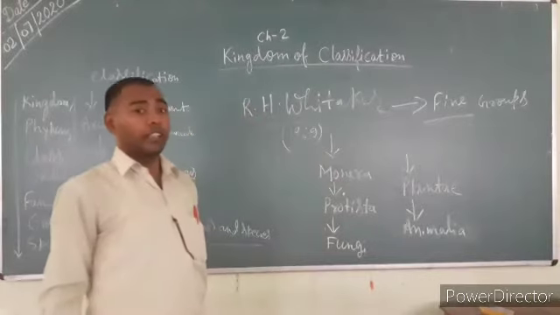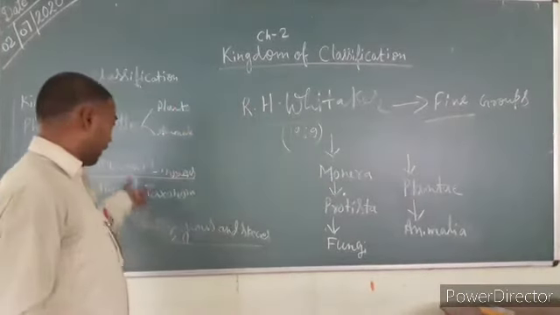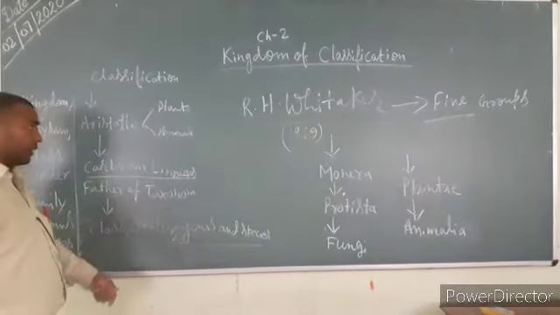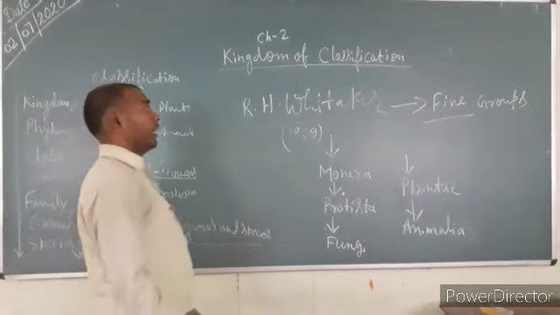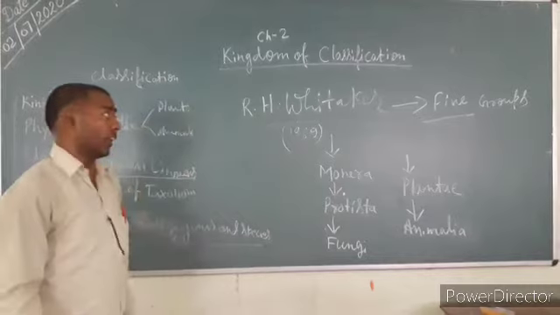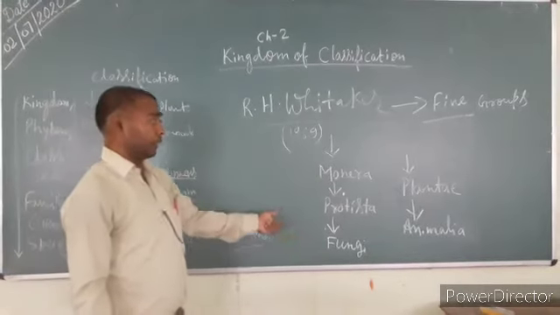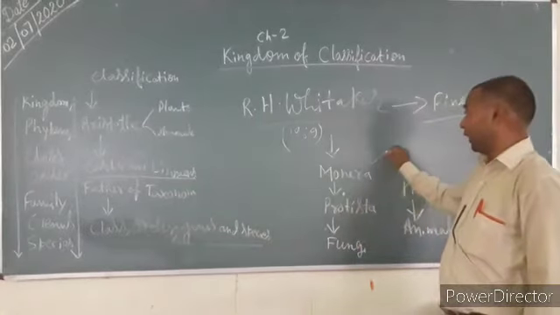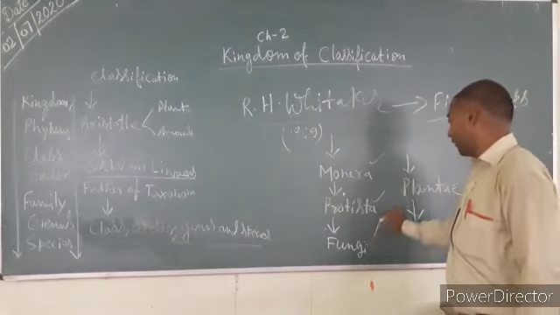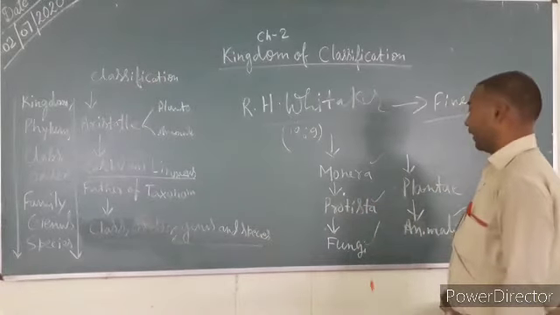R.H. Whittaker came after Carolus Linnaeus, the father of taxonomy. He categorized all animals and plants into five groups: Monera, Protista, Fungi, Plantae and Animalia.